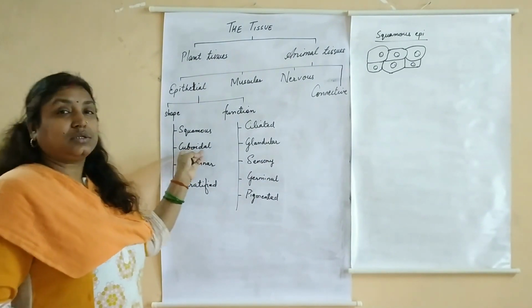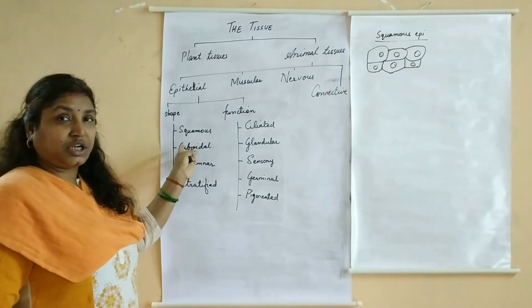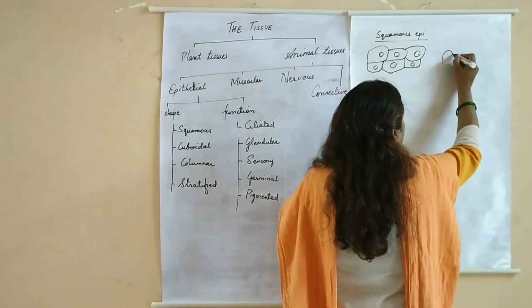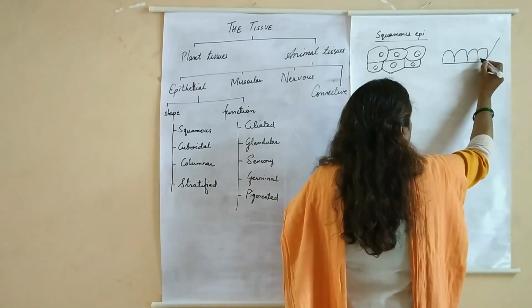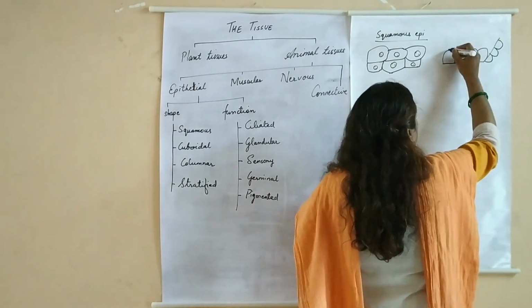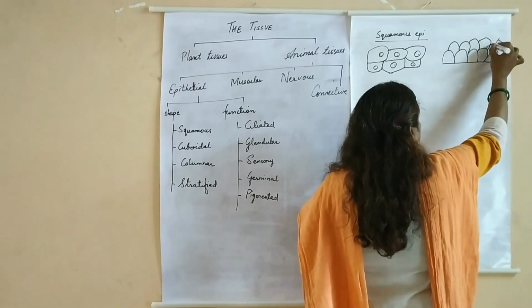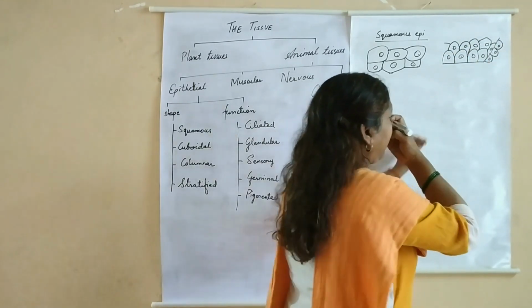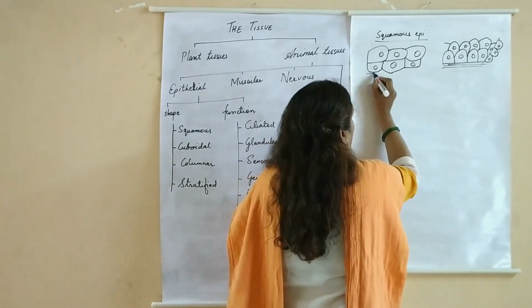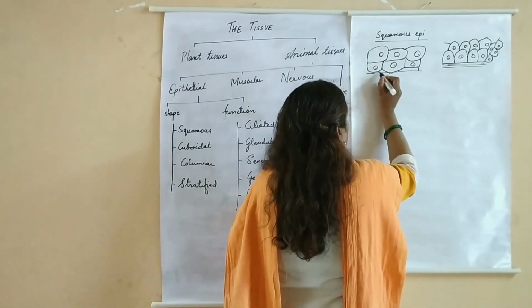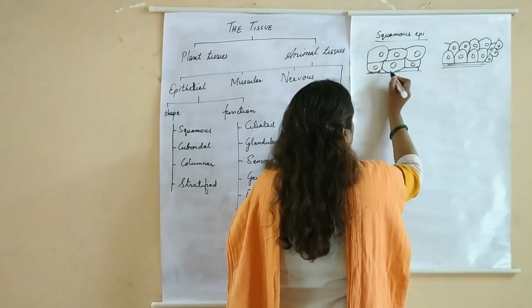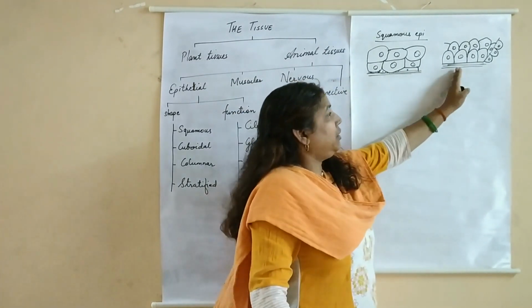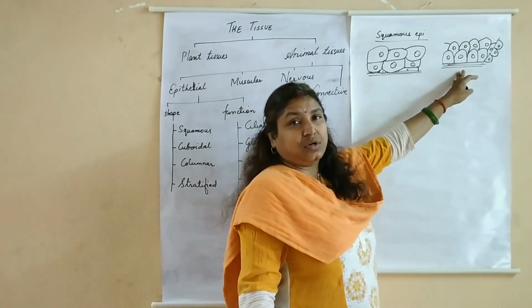Coming to cuboidal cells, as the name suggests, they are cube shaped, square box like structures. So you will see, you can see a membrane below the cells. What are these?